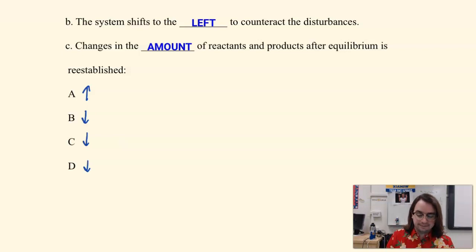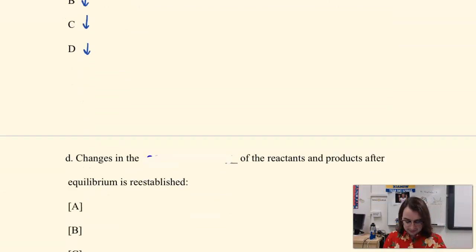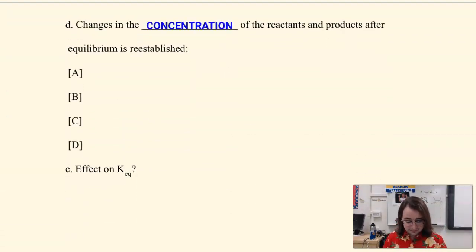Partially adjust. And if I'm thinking about this in the lens of concentration, then it's going to be very similar to what I saw before. The concentration of B is going down, C is going down, and D has no change. And removing B is not a temperature change, so there is no change to K.